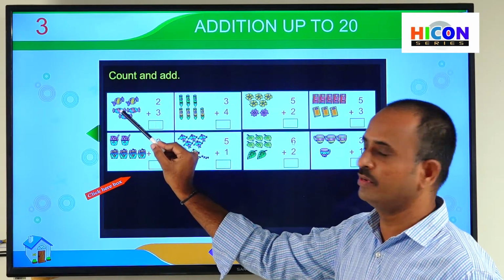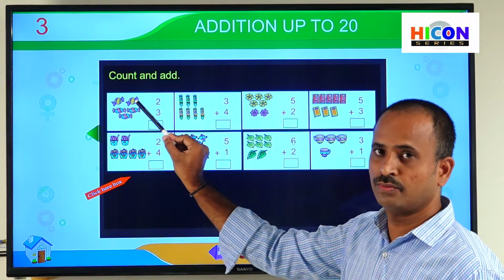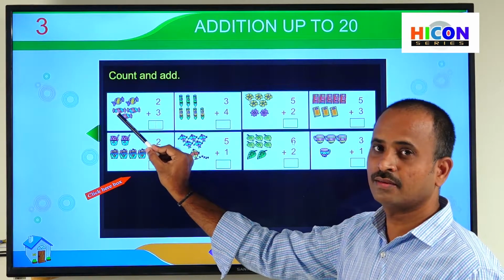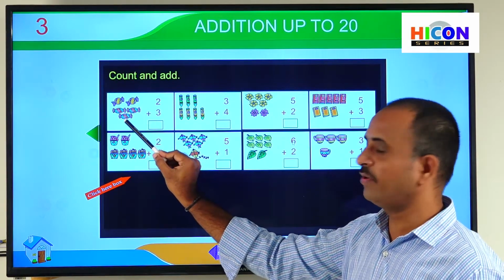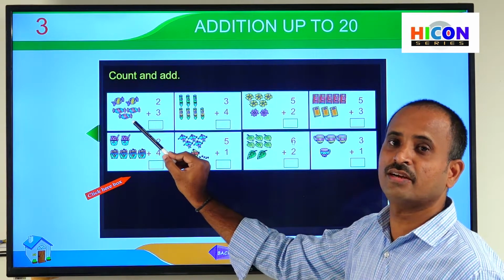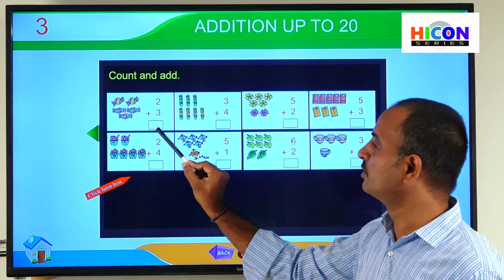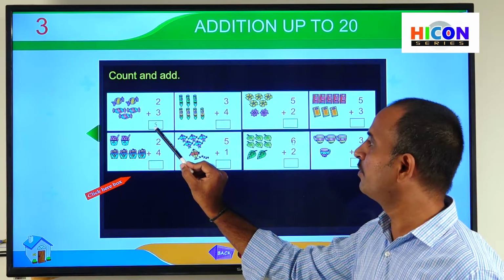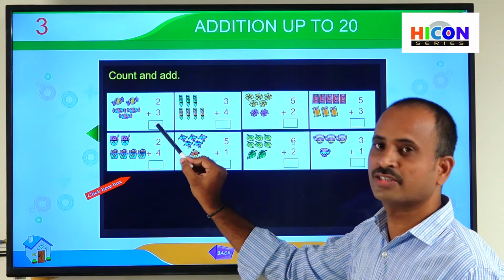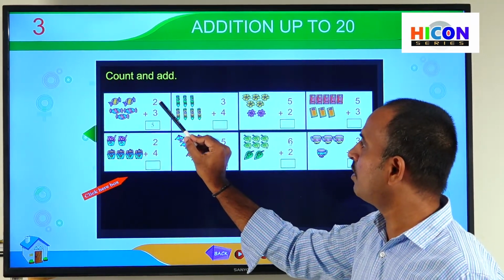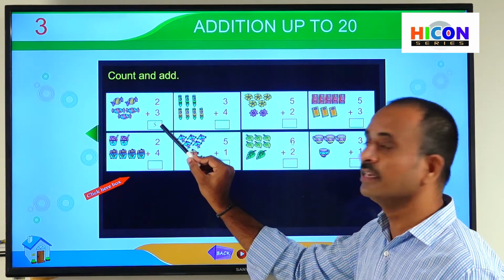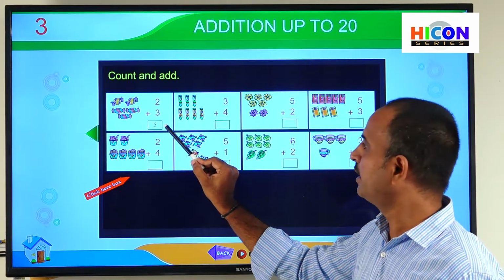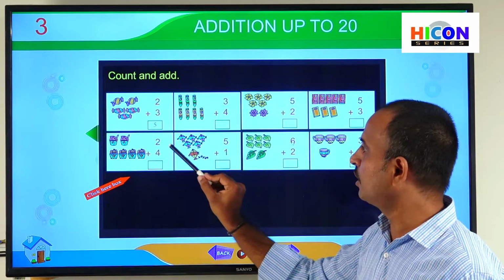So let us start counting. 1, 2, 3, 4, 5. So children, how many chocolates are there in total? Total 5 chocolates are there. So write 5 in this box. This 5 is called sum. That means the sum of 2 and 3 is 5. Next, see the second picture. What are you observing there?